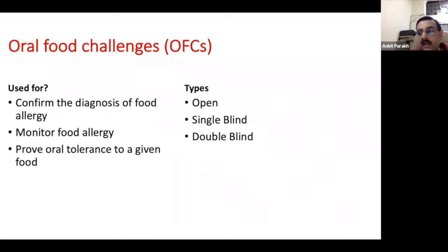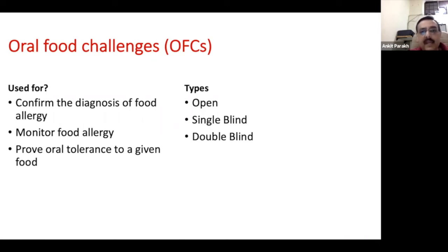Now these food challenges could be open food challenges, which means that everyone knows that you're giving milk or egg to the child. It can be single blind, so you know what you are giving, but the parent does not know, because there sometimes can be psychological symptoms, especially with older children. So I feel that once I take a particular product, I get tingling in my mouth, and there is some amount of diaphoresis which can happen.